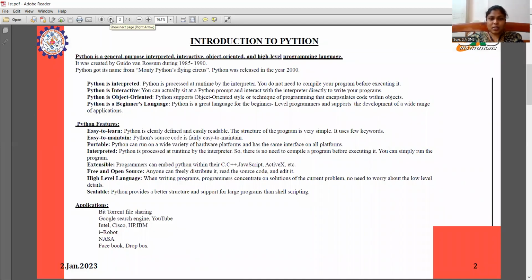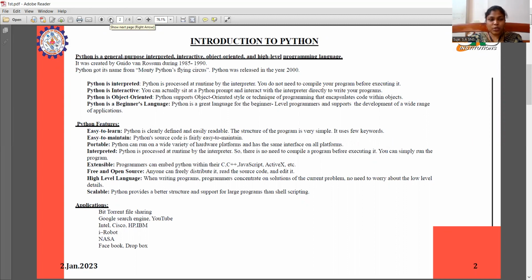Let us see the introduction to Python first. Python is a general purpose, interpreted, interactive, object-oriented, and high-level programming language. It was created by Guido van Rossum during 1985 till 1990. Python got its name from Monty Python's Flying Circus. Python was released in the year 2000.